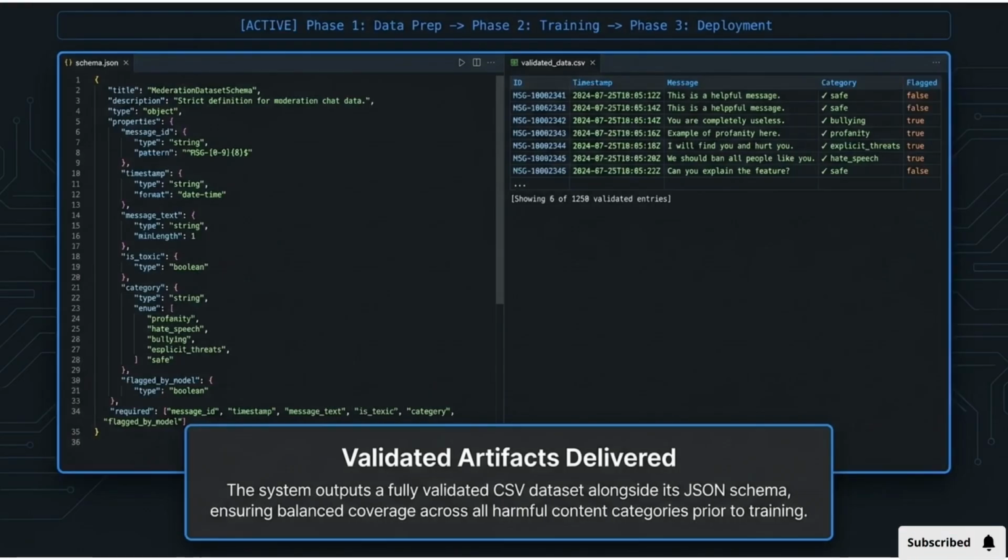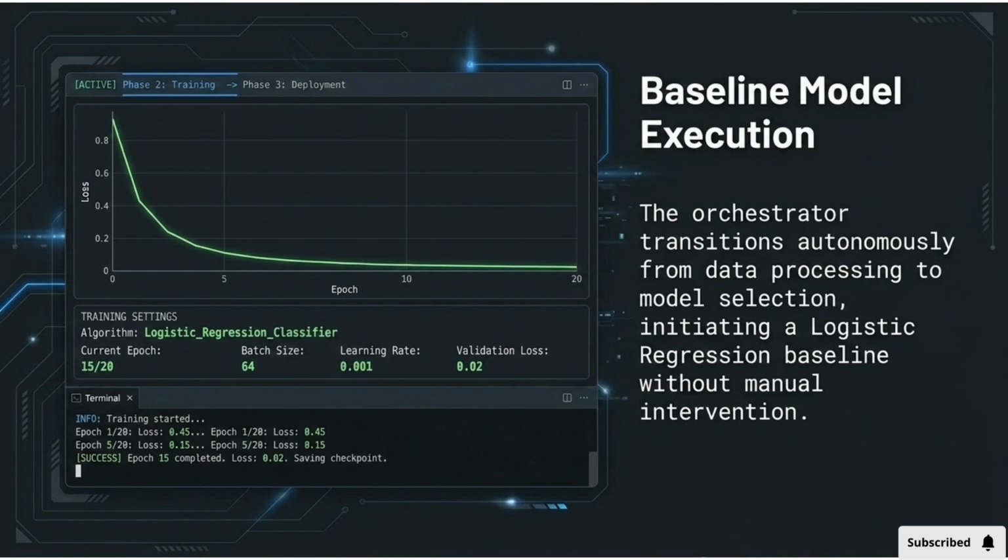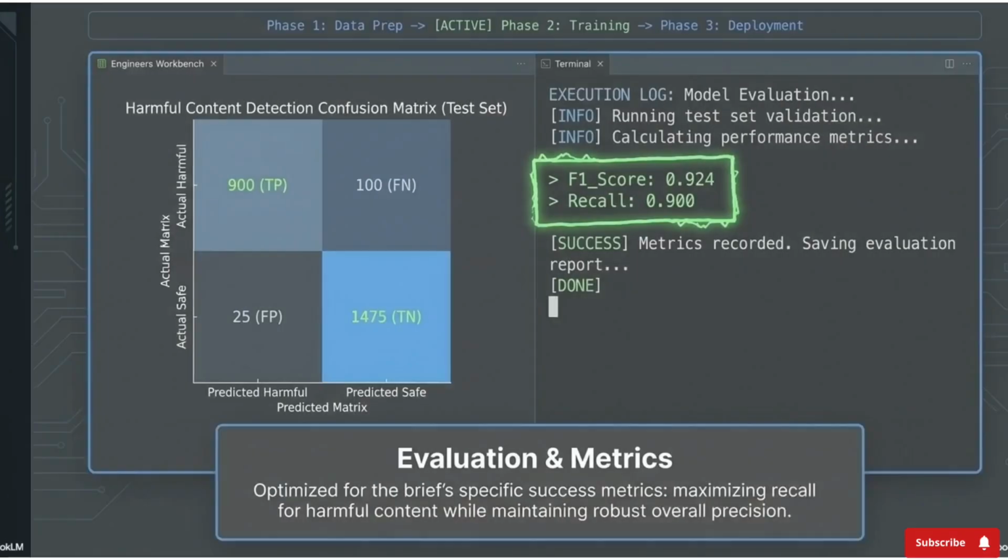The data prep phase concludes with the system outputting a fully validated CSV dataset alongside its JSON schema, ensuring balanced coverage across all harmful content categories prior to training. The orchestrator then transitions autonomously to model selection and training, initiating a logistic regression baseline without any manual intervention.